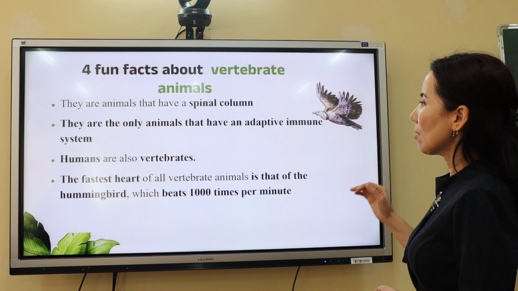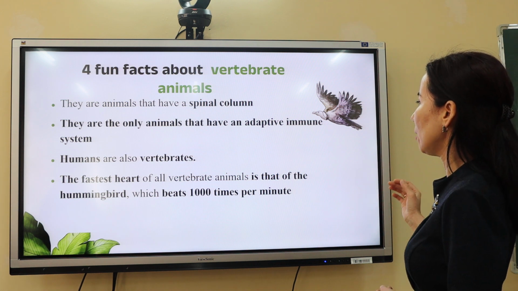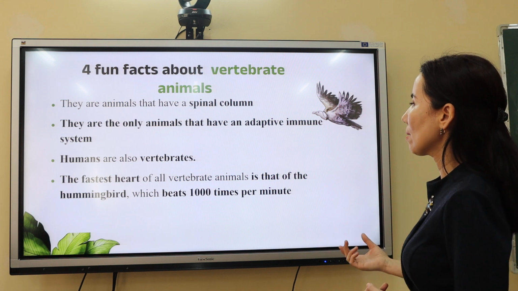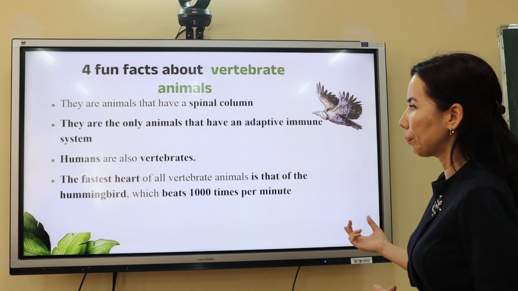So, the fastest heart of all vertebrate animals is that of the hummingbird, which beats 1000 times per minute.